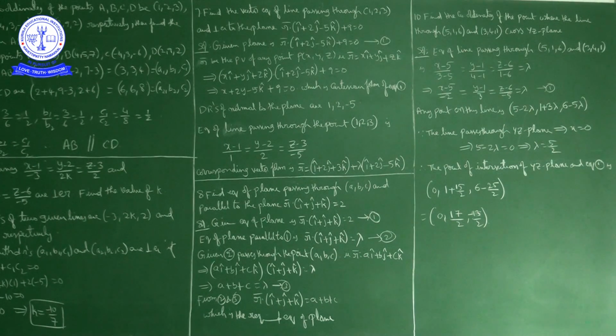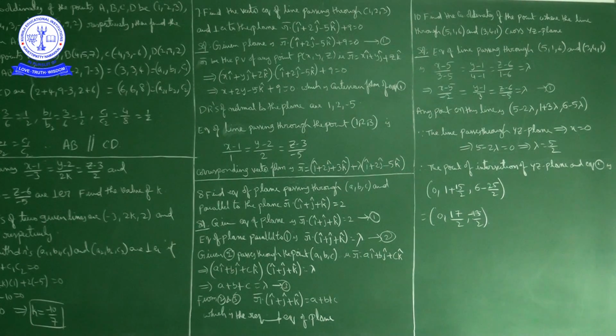Corresponding vector form we can write. Passing through the point 1, 2, 3, the corresponding vector form is r bar is equal to the position vector i cap plus 2j cap plus 3k cap plus lambda times the direction ratios 1, 2, minus 5, so i cap plus 2j cap minus 5k cap.